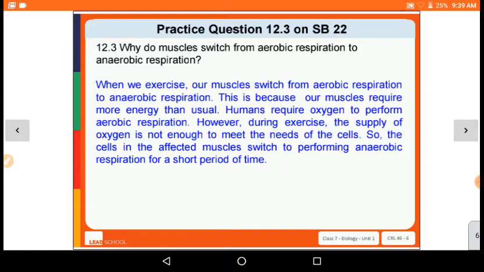12.3, why do muscles switch from aerobic respiration to anaerobic? When we exercise, our muscles switch from aerobic respiration to anaerobic. This is because our muscles require more energy than usual. Humans require oxygen to perform aerobic respiration. However, during exercise, the supply of oxygen is not enough to meet the need of the cells. So cells switch to performing anaerobic respiration for a shorter time.